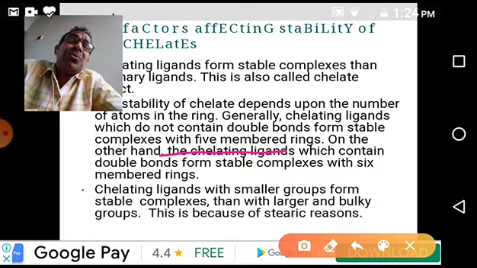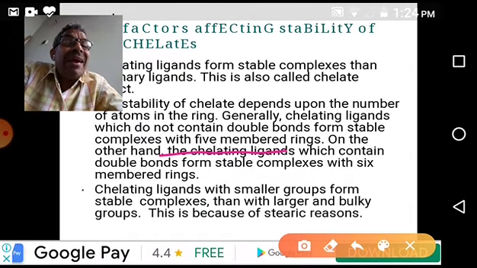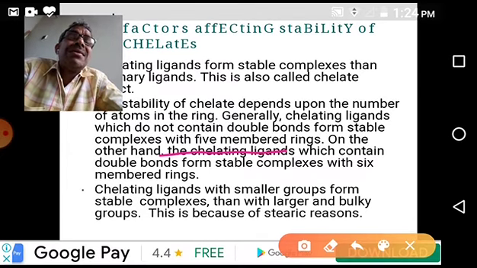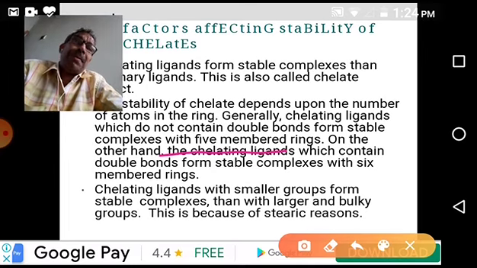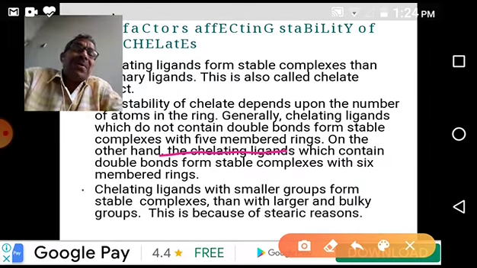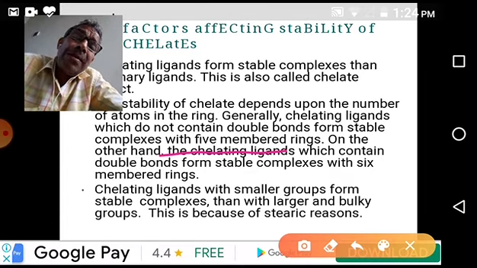So due to this ring strain, they are stable. Five-membered rings are stable when they don't have any double bond. If it has a double bond, a six-membered ring is still stable, even though it has a double bond. That means the ring strain is less when we compare to a five-membered ring. So chelate complexes are more stable than non-chelates.